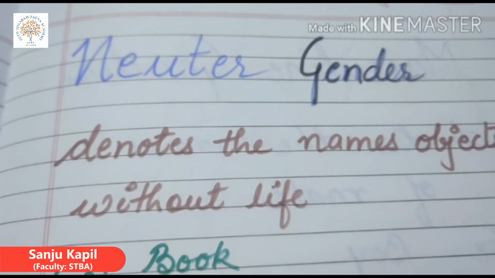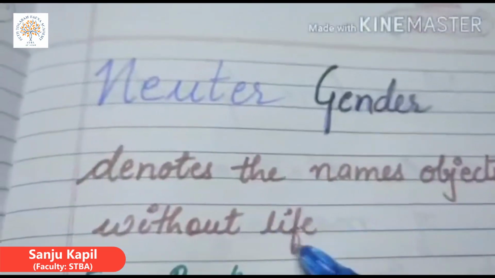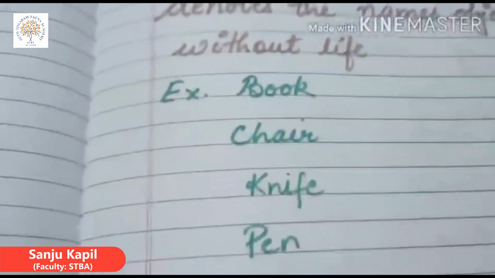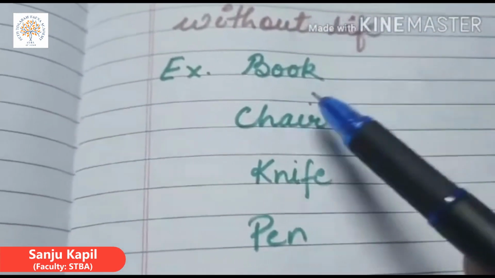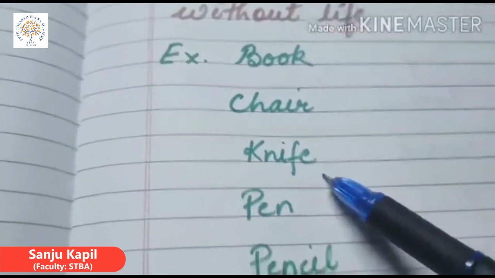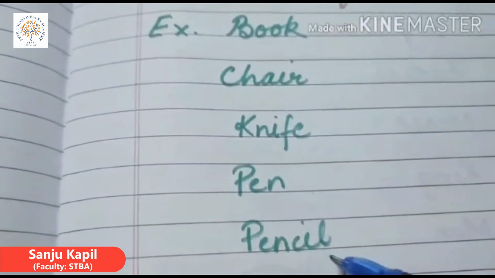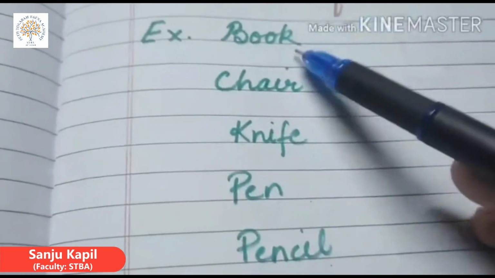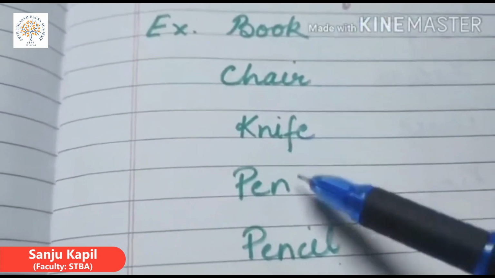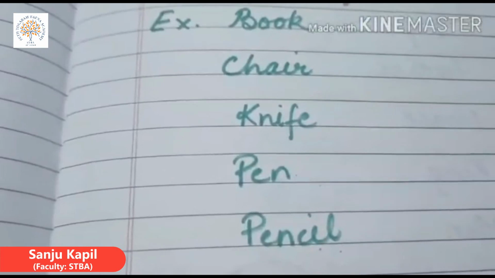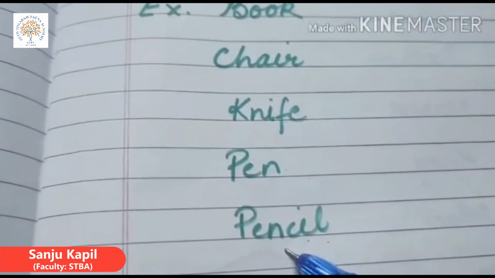The fourth one is neuter gender. What is neuter gender? Neuter gender denotes the names of objects without life. For example, book, chair, knife, pen, pencil, and many more.